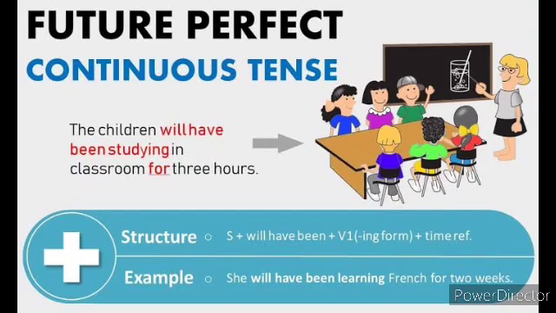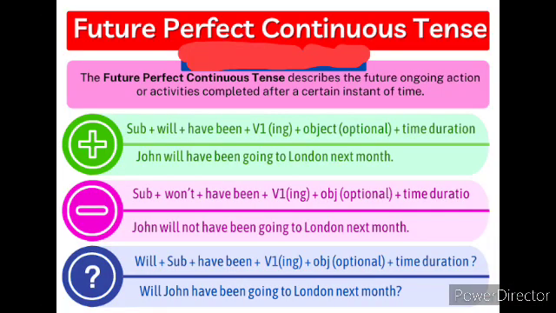So this is the structure for future perfect continuous tense, children. Children, look at the next image here. Future perfect continuous tense describes the future ongoing action or activities completed after a certain instant of time. So this is the definition for future perfect continuous, children.